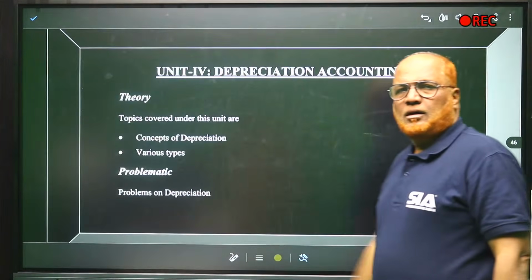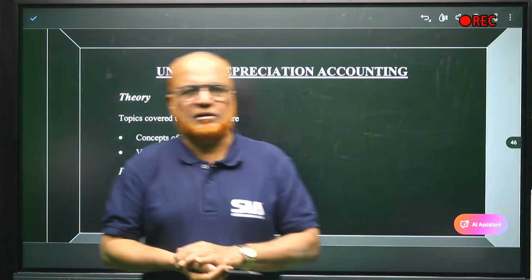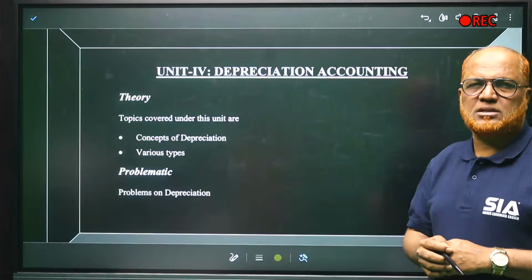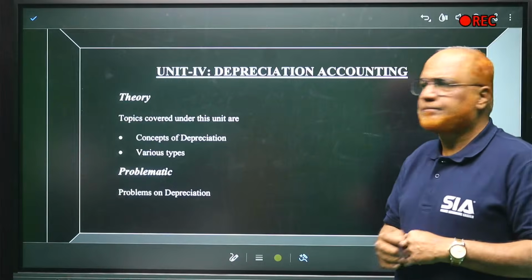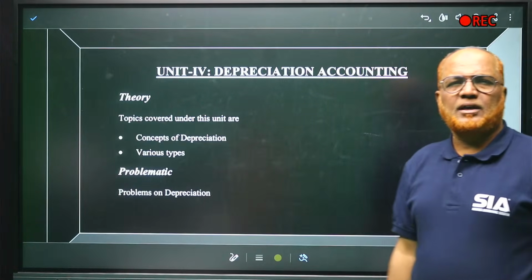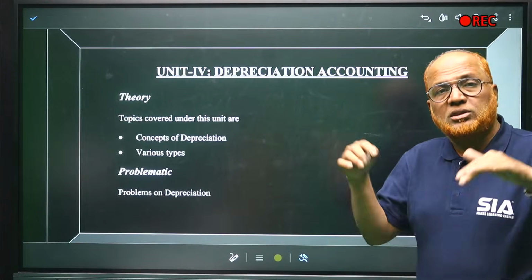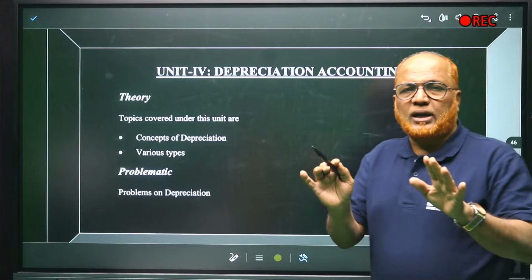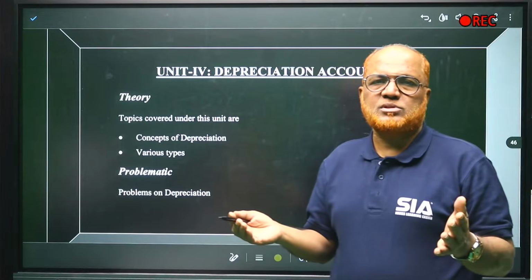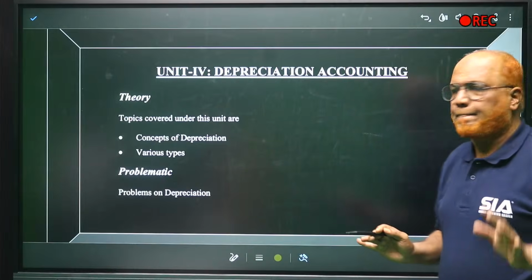Over. So 3 units I have completed. I have explained each and every point that will appear. Right? Now, unit number 4, Depreciation. Only one topic is there. Topics covered under this unit will be concepts of depreciation, various types. In examination, we expect one theory, one problem, or both problems also. But you should not expect both theory questions. You may get both problems, or one theory and one problem, but you will not get both theory. The problem is compulsory.